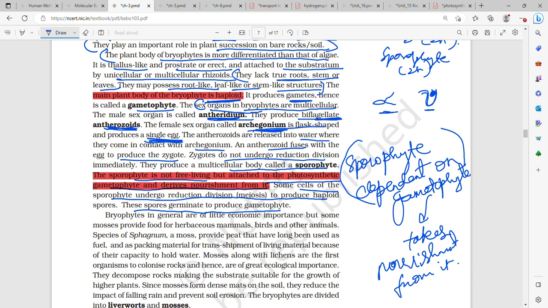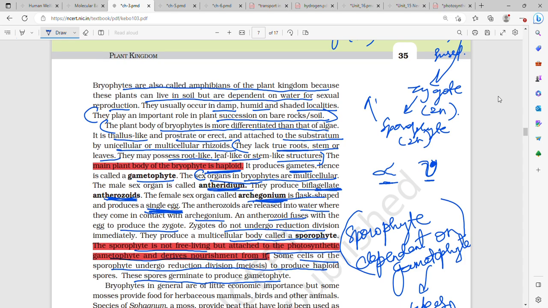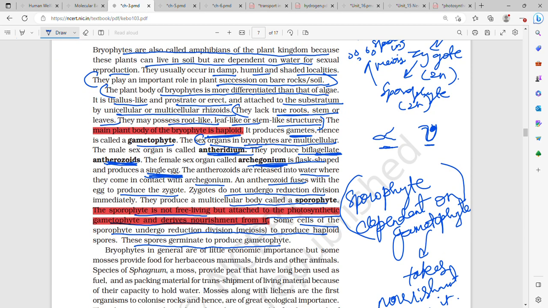Some of the cells of sporophyte undergo reduction division or meiosis and they produce haploid spores. These spores germinate to form gametophyte. So again in the sporophyte reduction division or meiosis takes place and spores are formed, which are haploid and they germinate to form gametophyte.